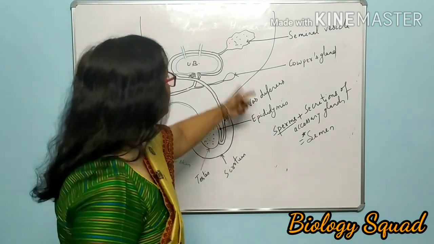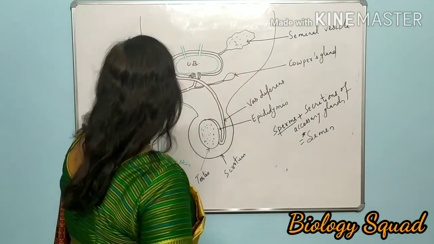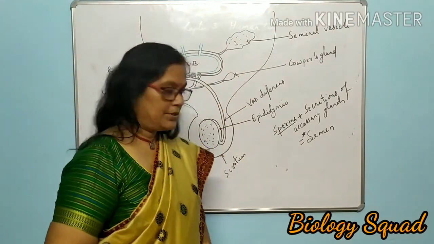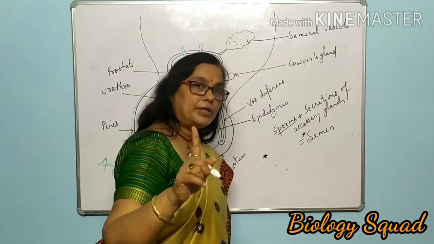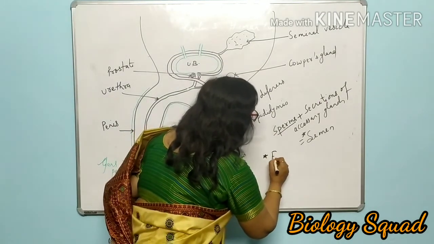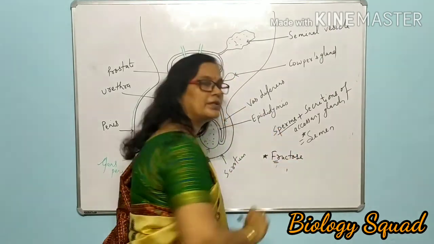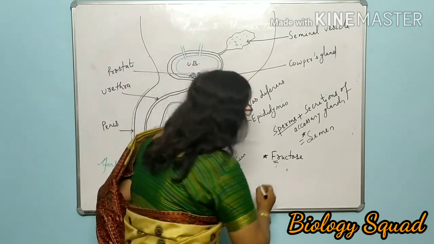And what do these secrete? Seminal vesicle, corpus gland, prostate gland, these are secreting fructose. Just you remember, this is a very important point. Fructose sugar is mixed with the sperm. It is released by the seminal vesicle.